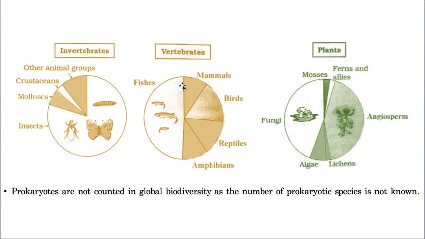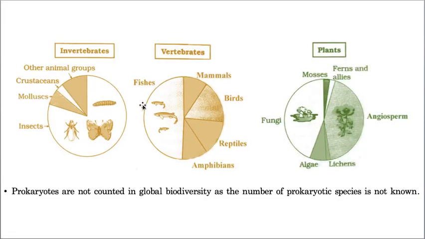Now if you take the geographical diversity of vertebrates of the given area, let us take this is Tamil Nadu, this whole area is Tamil Nadu. Now you start counting how many vertebrates are there, then half of the portion goes to fishes, and then you can see birds, and after that reptiles, and then only you have to go to amphibians and mammals.